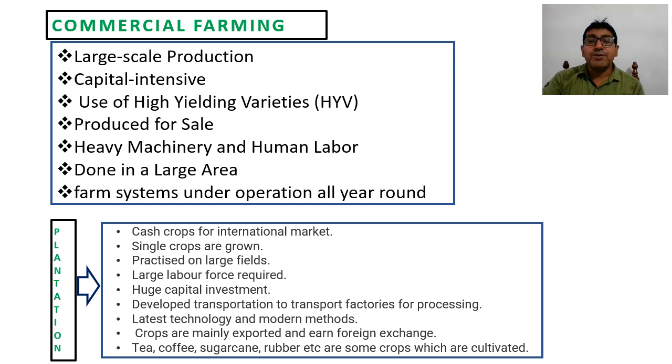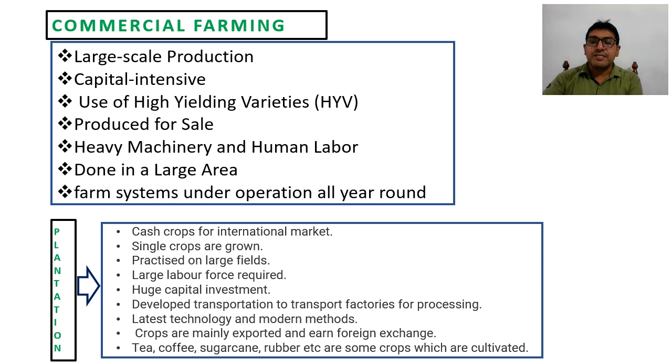Heavy machinery and human labor are required. Mostly this type of agriculture is not possible without the use of machines: tractors, threshers, harvesters, plows, and many other machines. And not only the machines, even lots of technical support is also required.